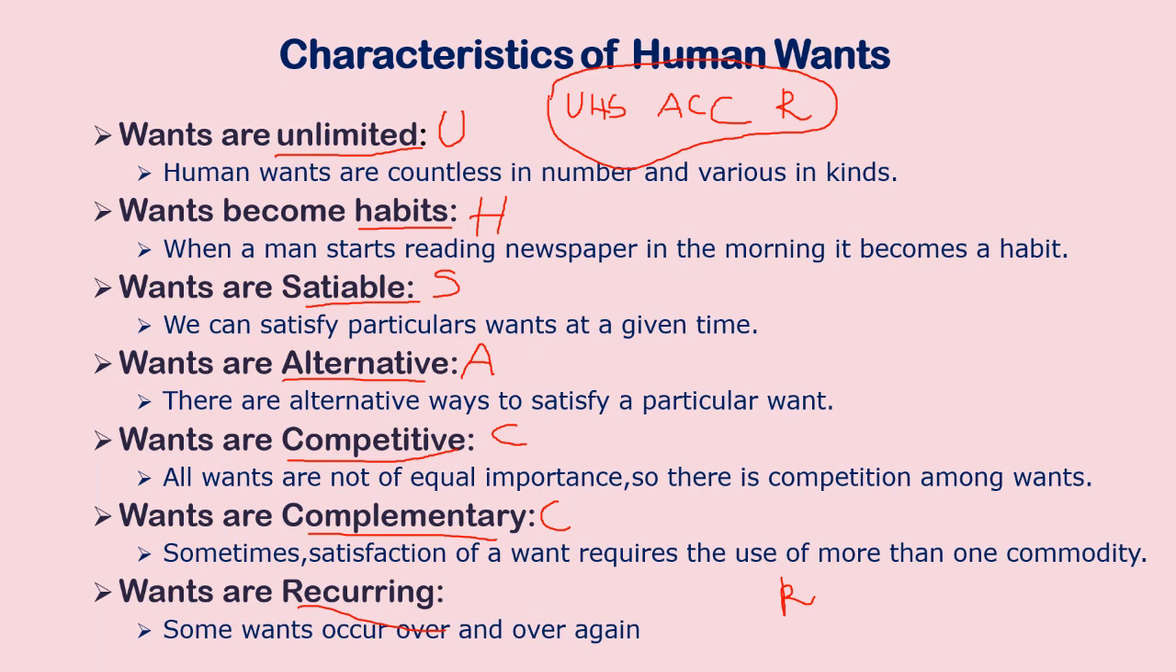What are the points? Miss told me UHSACCR. U stands for unlimited. H, habit. S, satiable. A, alternative. C, competitive. C, complementary. R, recurring. So what are the characteristics of wants? Wants are unlimited. Wants become habits. Wants are satiable. Wants are alternative. Wants are competitive. Wants are complementary. Wants are recurring. This is how you remember the side headings. This art is called mnemonics. Okay. I think this will help you to memorize this particular question, characteristics of human wants.